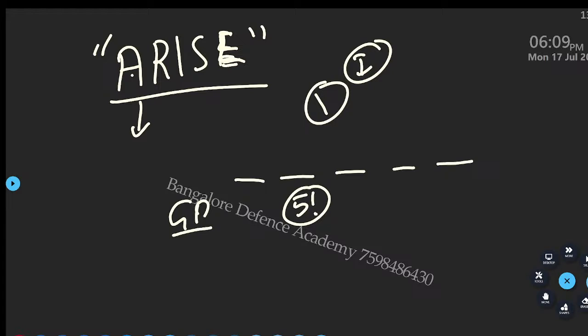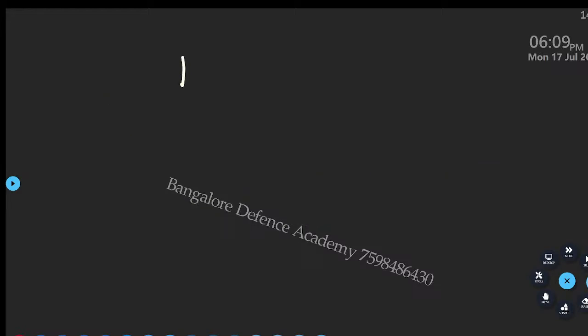In how many possible ways can I arrange the word? Are you sure? 100% sure? 720? 72? Okay, everyone look here. 1 2 3 4 5. Totally how many letters? 5.